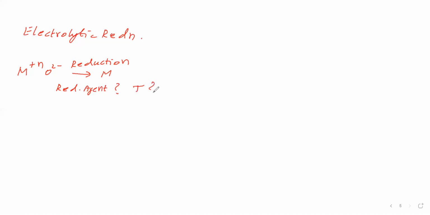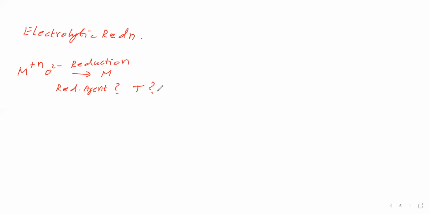Which temperature do we have to give? That we'll see. So now we are converting metal oxide into crude metal by reduction. Which reducing agent to use and what temperature to provide, that we'll see.